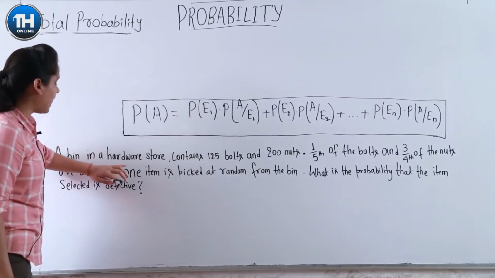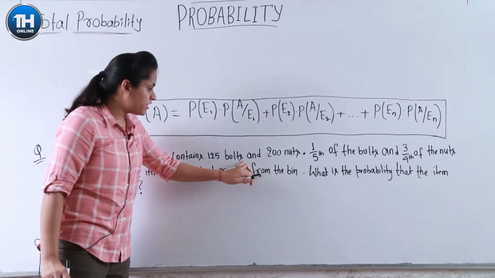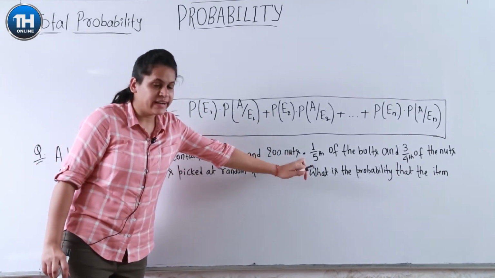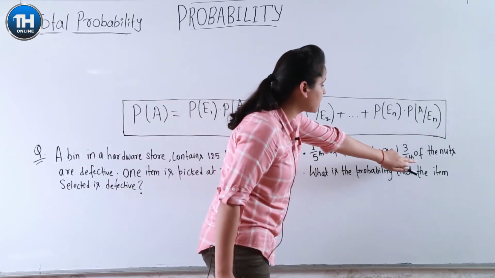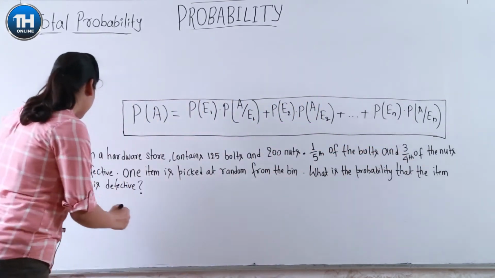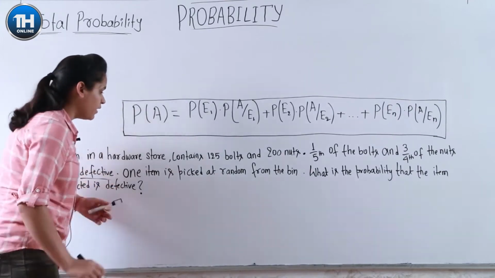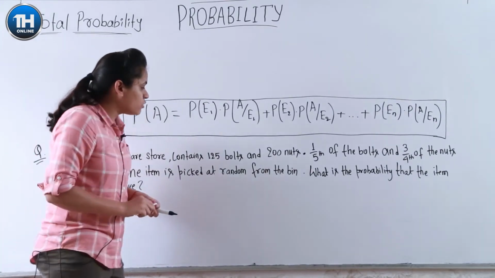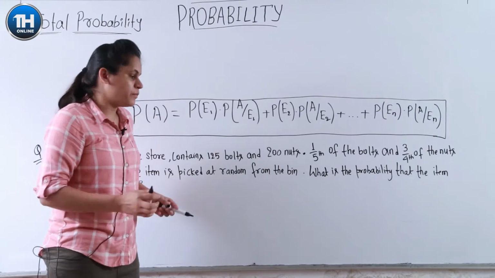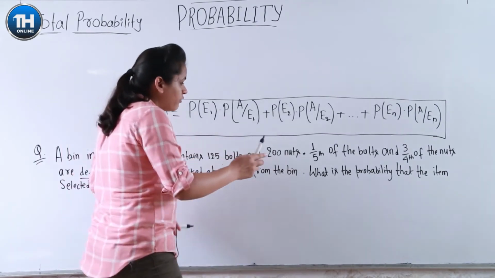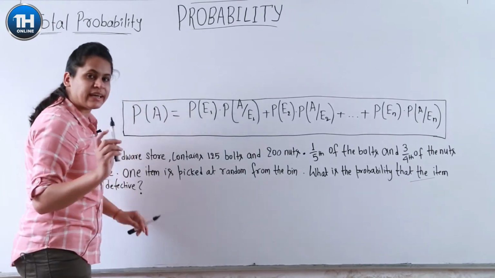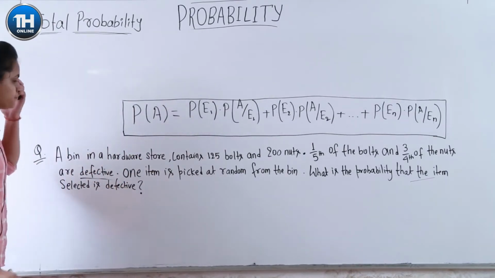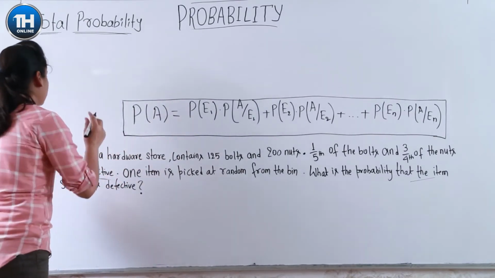A bin in a hardware store contains 125 bolts and 200 nuts. Of these, 1/5 of the bolts and 3/4 of the nuts are defective. Okay, so now what do we have to do? We have to pick one item from the bin and find the probability that the item picked is defective. Okay? So let us start.